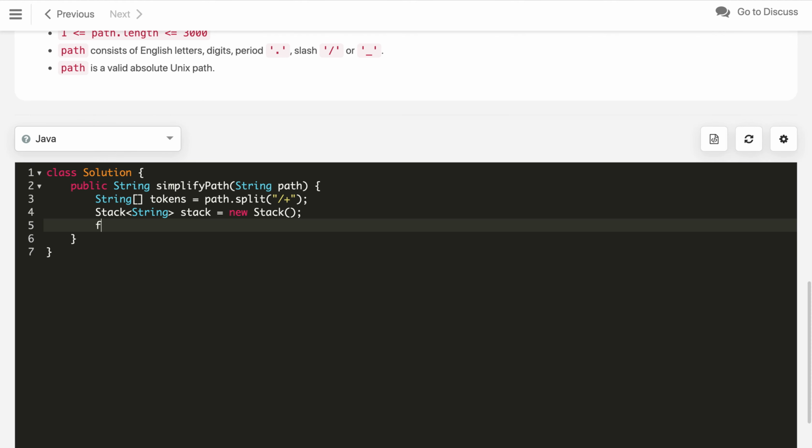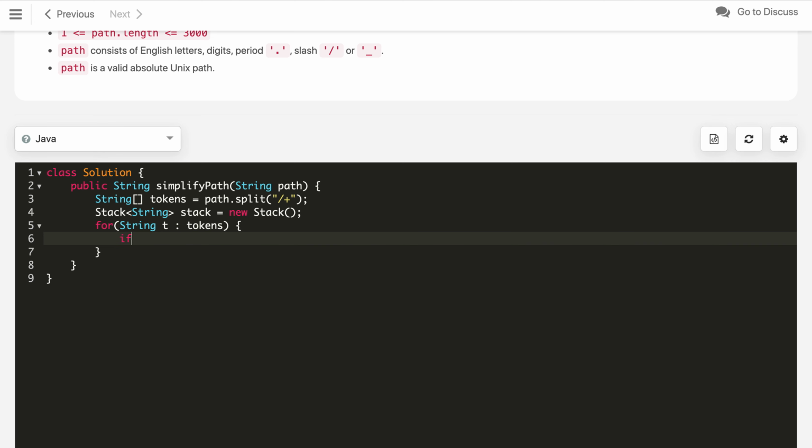After that we iterate over all the tokens in our tokens array. Let's say t is a token in tokens. First of all we check if the stack size is greater than zero and the double dot equals the current token we are processing. The reason for putting the string before the equals method is that it takes care of null as well. Though we don't have null here, this is a good practice in Java and maybe in other languages as well.